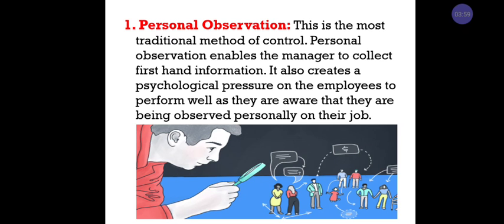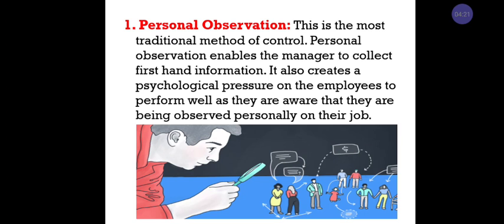This technique helps the manager to collect first-hand or primary information. If workers make any mistakes or have any problem while working, the manager can easily find them with the help of personal observation.